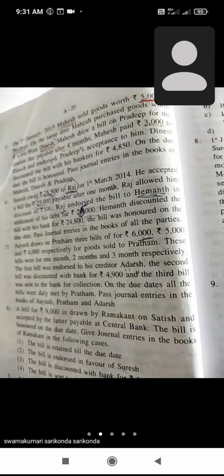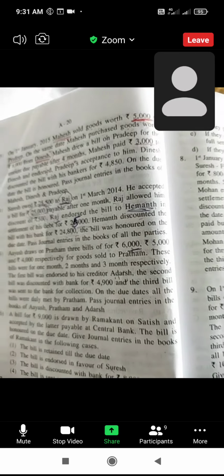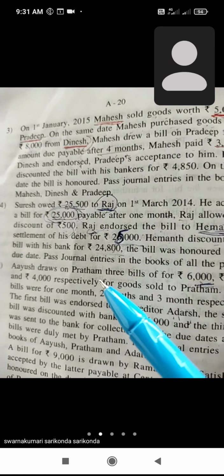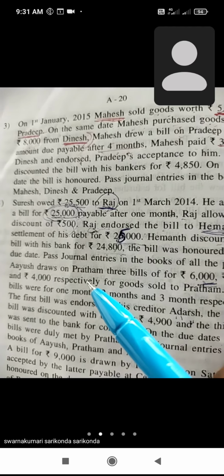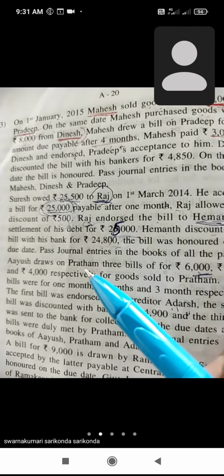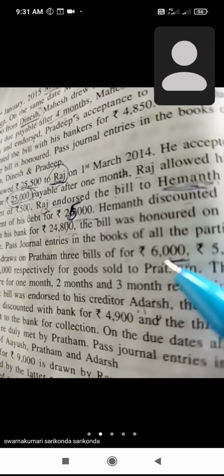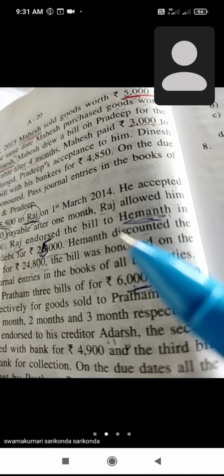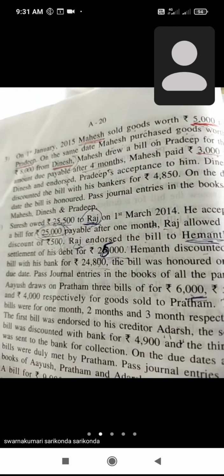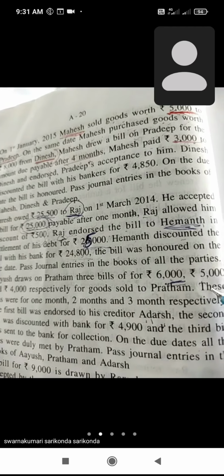So first of all, Ayush draws a bill. Ayush draws on Pratham three bills. Write down the three bills: the first bill value is 6,000, the second bill value is 5,000 and the third bill value is 4,000.